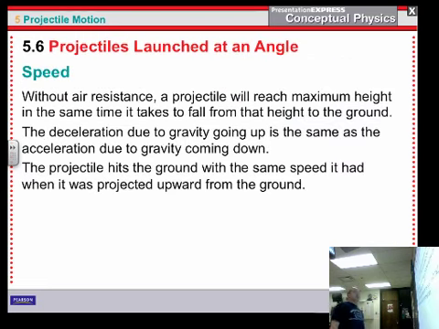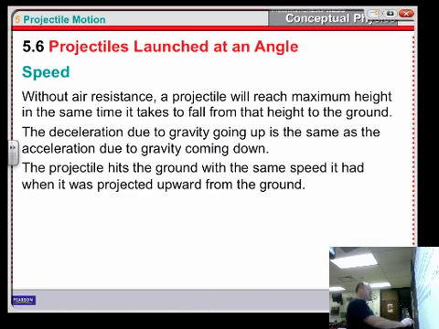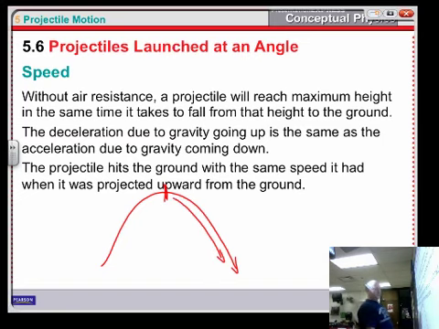Okay. Without air resistance, the projectile will reach maximum height in the same time it takes to fall. So one thing to keep in mind: anytime you have a problem where you start at the bottom, go up, and come back down, a lot of times you can just start at the top and drop it, because the time it takes to go from here to here is the same as the time to go from here to here. Assuming, of course, no air resistance and all that good stuff. That's very helpful when we're trying to figure out problems.